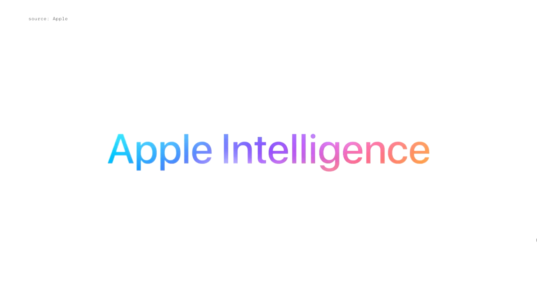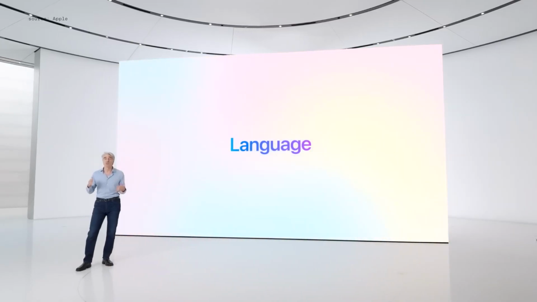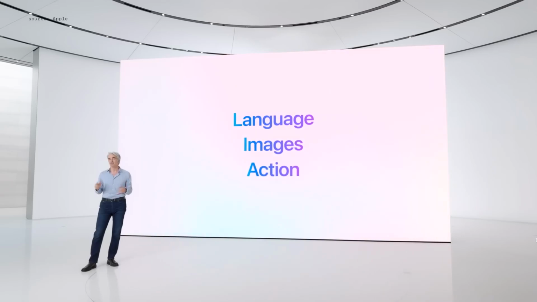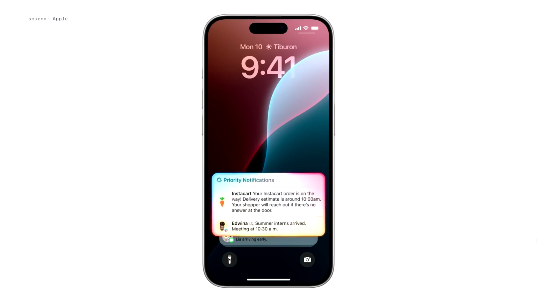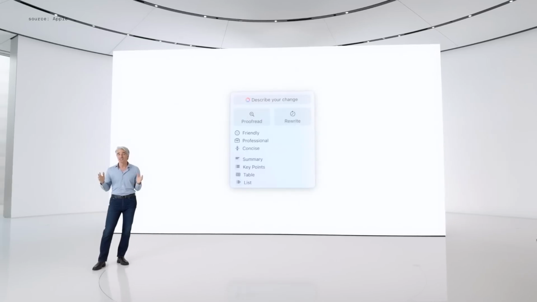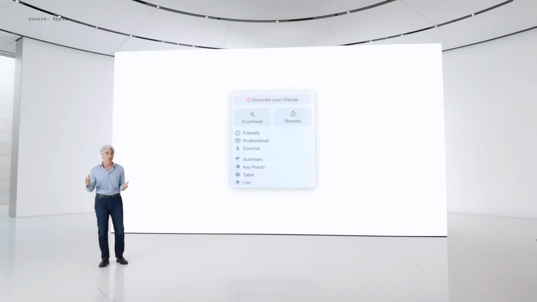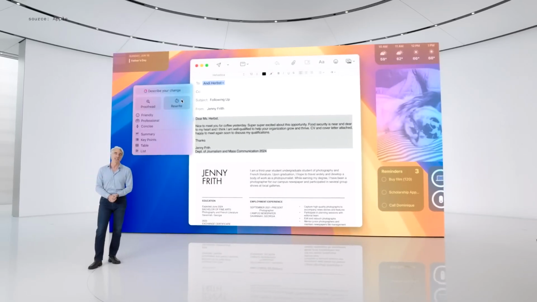Apple Intelligence will enable your iPhone, iPad, and Mac to understand and create language, as well as images, and take action for you to simplify interactions across your apps. For example, your iPhone can prioritize your notifications to minimize unnecessary distractions while ensuring you don't miss something important. Apple Intelligence also powers brand new writing tools that you can access system-wide to feel more confident in your writing.